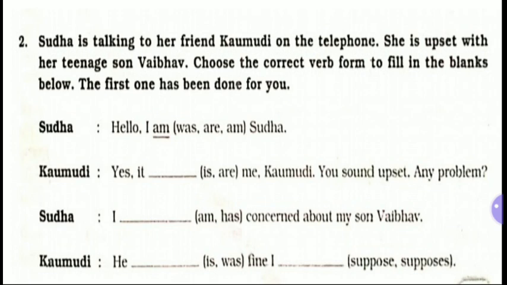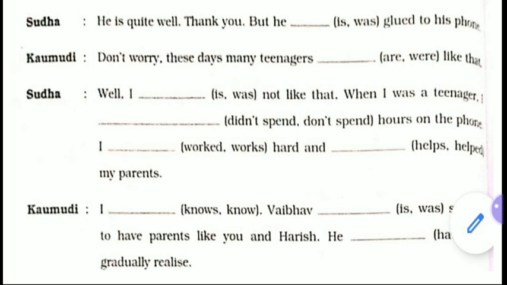Here in the first blank it is "is" and in the second "suppose": He is fine, I suppose. Sudha: He is quite well, thank you, but he is glued to his phone. Now again there are 2 options, you have to select one. "But he is glued to his phone" is correct here. Kaumudi: Don't worry. These days many teenagers like that.